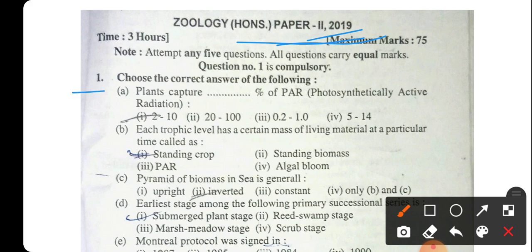Now our first question is of the objective type. Choose the correct answer of the following. Plants capture dash % of PAR, that is the photosynthetic active radiation. The plant captures 2 to 10% of the PAR. Next question: a trophic level has a certain mass of living material at a particular time, that is the standing crop. Now the next question is, pyramid of biomass in the sea is generally the inverted type.